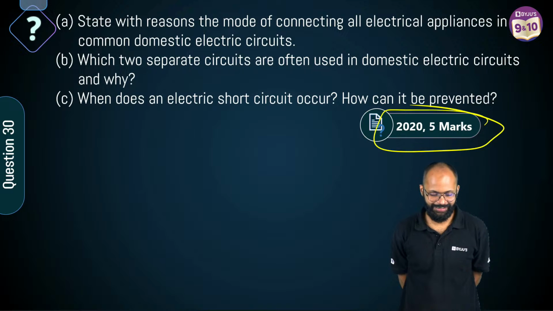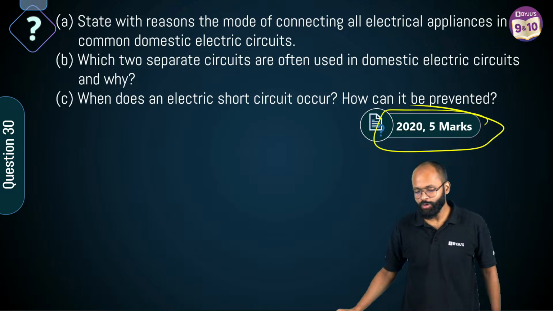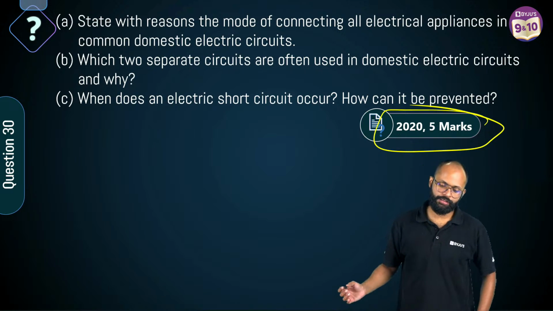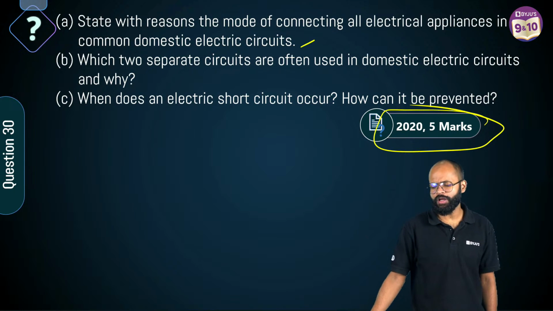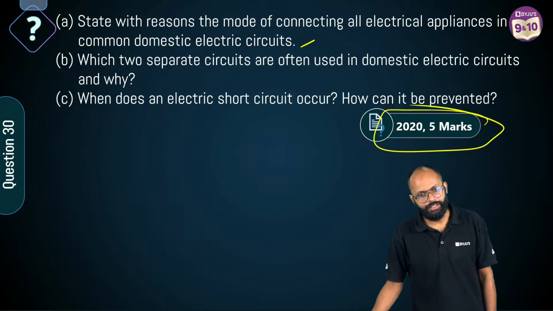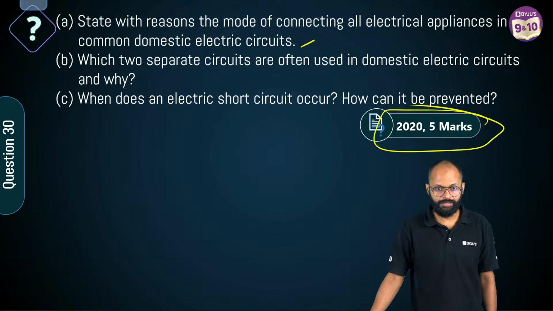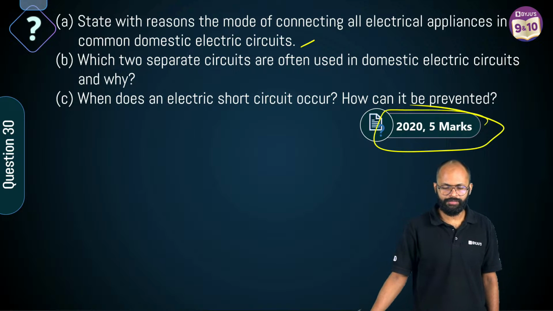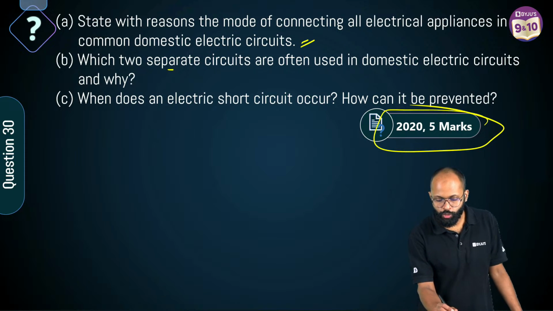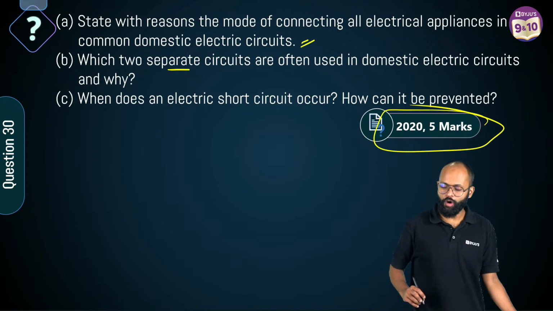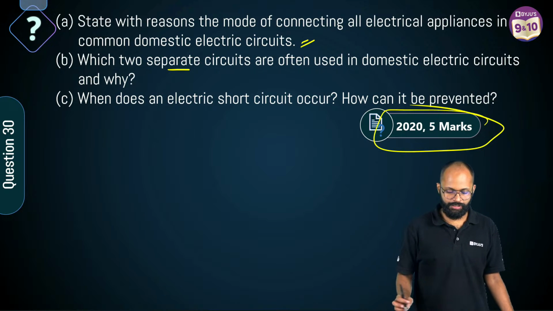Come on. State the reason, the mode of connecting all electrical appliances in common domestic electric circuits. What is the mode of connecting all electrical appliances? Parallel, right? That's true, Vipin, that's correct. Yes, sir, क्या हुआ? अरे नाखून कहाँ चबा रहे हो? Right. B. Which two separate electric circuits are often used in domestic electric circuits and why?